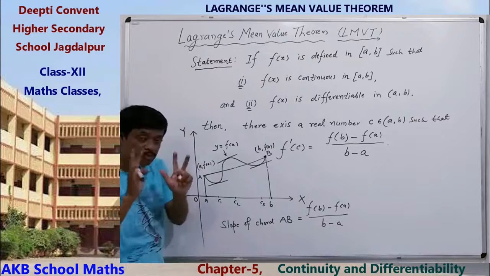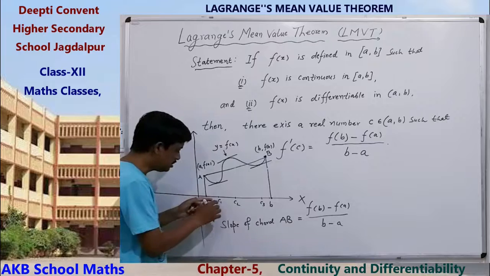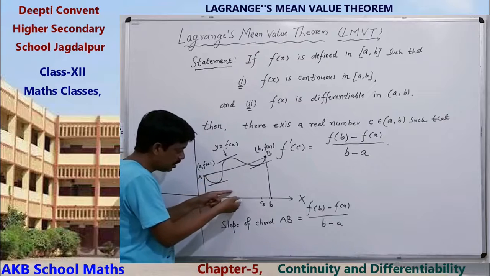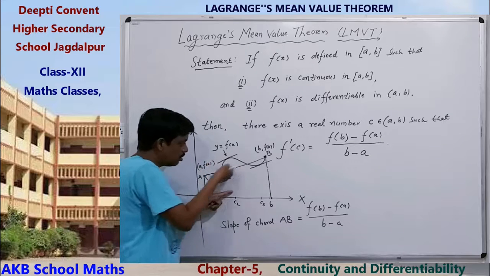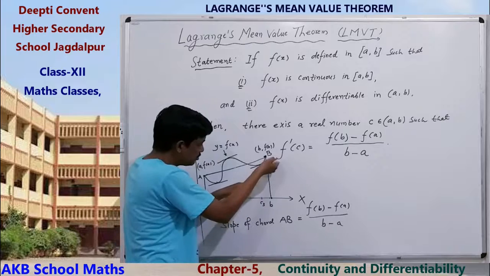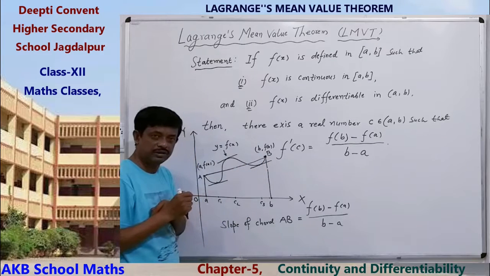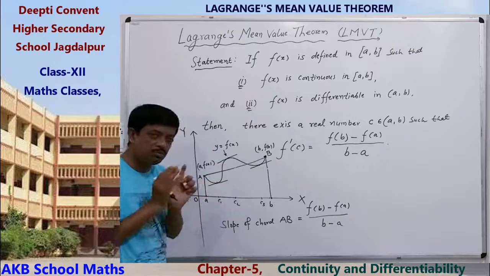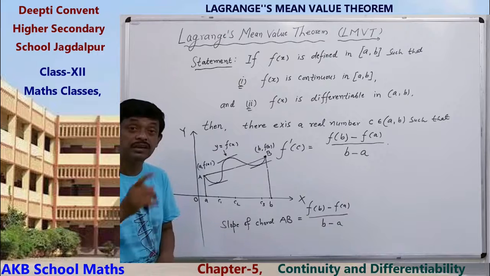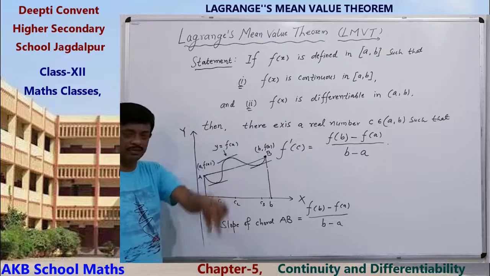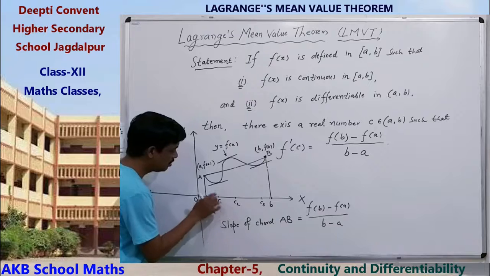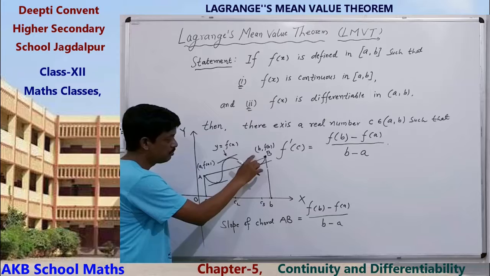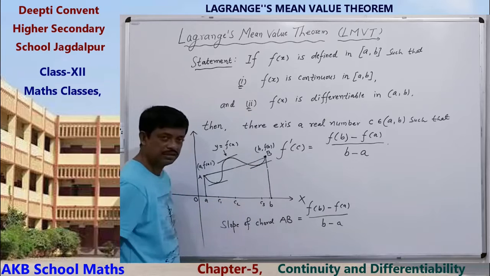So there are three points at which the tangent to the curve is parallel to the chord. At C2 also the tangent is parallel to the chord. At C3 also the tangent is parallel to the chord. Okay? And the slope of the tangent to the curve at a point is given by the derivative of the function at that point. That is, the slope of this tangent is f'(c1), the slope of this tangent is f'(c2), the slope of this tangent is f'(c3). These are the values.